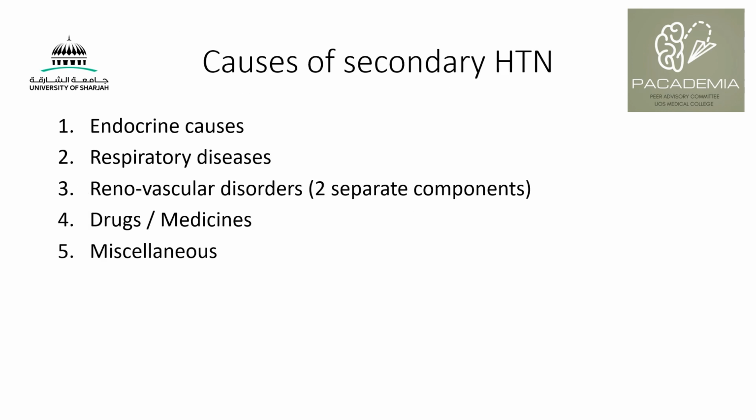So for the causes of secondary hypertension, to make it organized and classified, we go from head to toe. So we think of endocrine causes, and then we have respiratory causes. Then we have the renovascular disorders, which include the renal component, the renal parenchyma, and also the blood vessels. Then we go with other causes such as drugs or medicines, and miscellaneous, which includes other causes, so as to make it organized and classified.